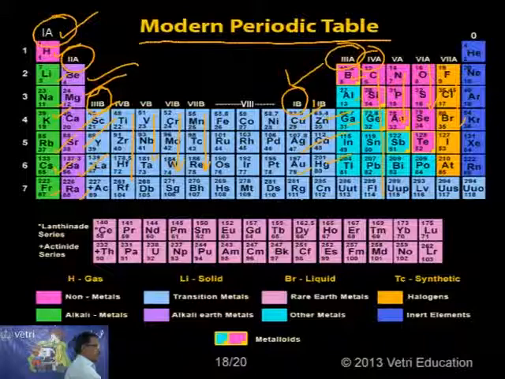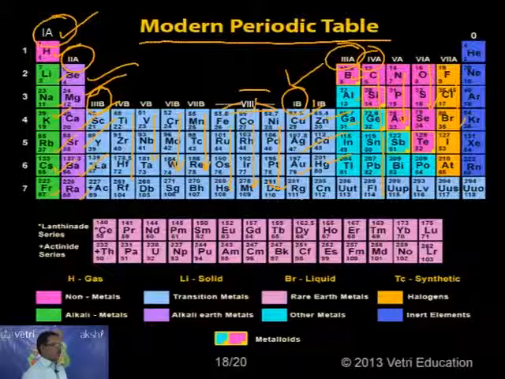Coming to the eighth group, it actually has 3 families: the iron, cobalt and nickel families. So this eighth group contains 3 groups of elements.